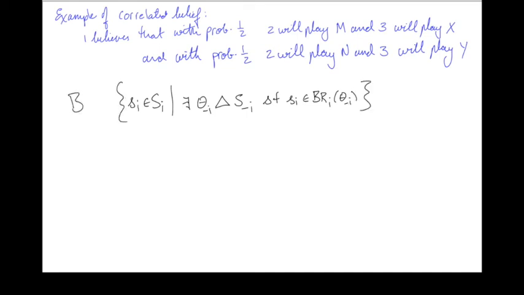Well, this set we're going to label B_i superscript C, because here we're allowing for correlation.